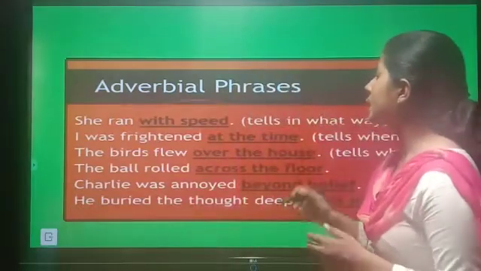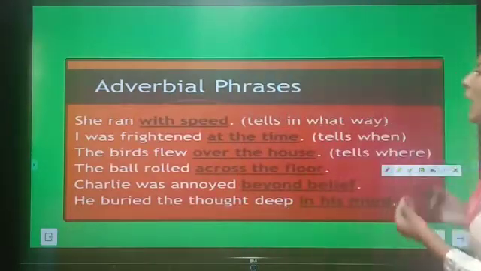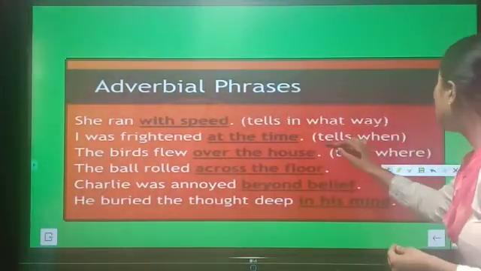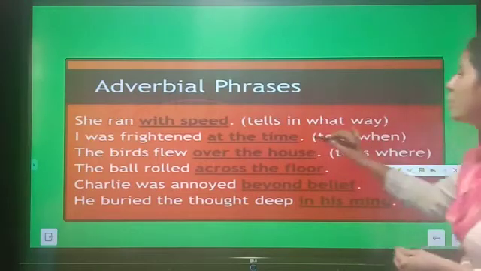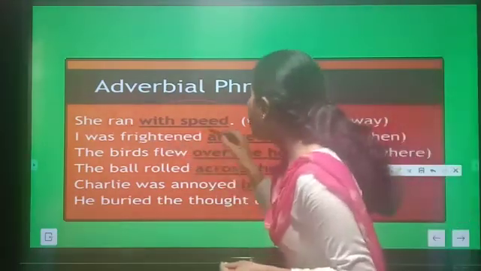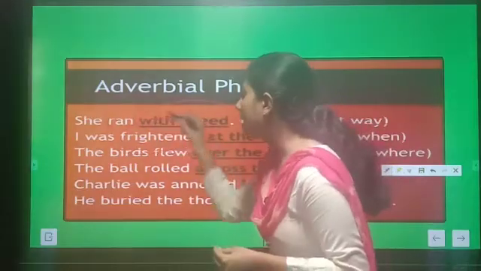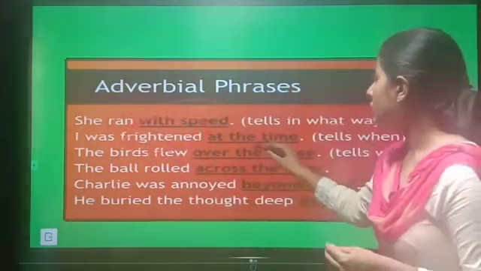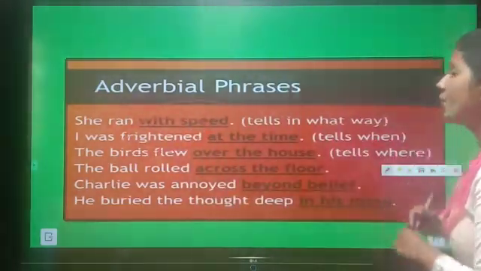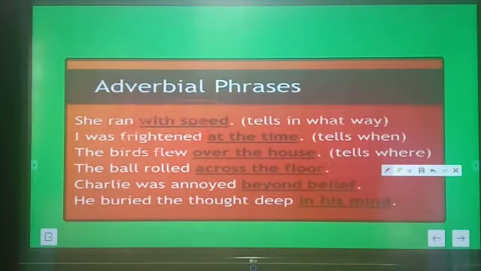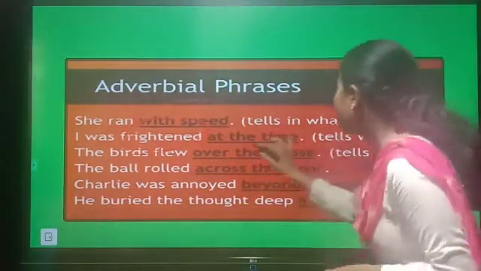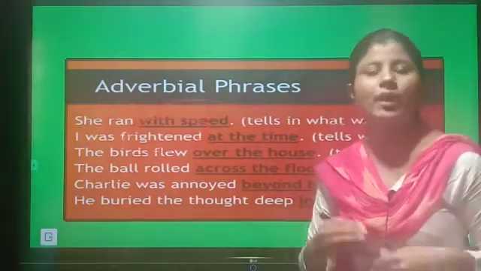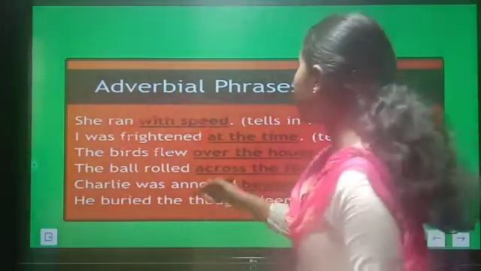Now you can see the next example. I was frightened at the time. It tells when. So this is the adverbial phrase. The birds flew over the house. So it is telling us where the birds flew.